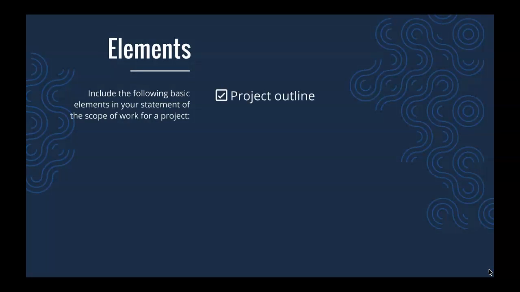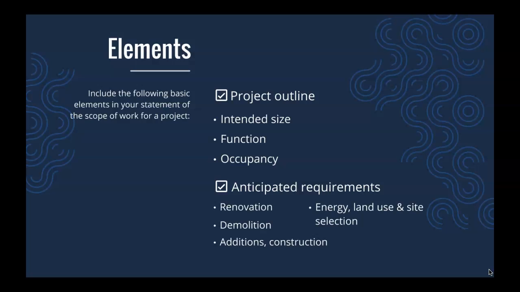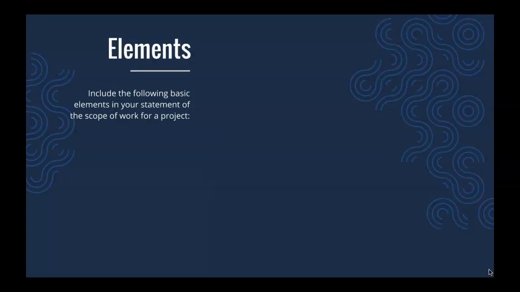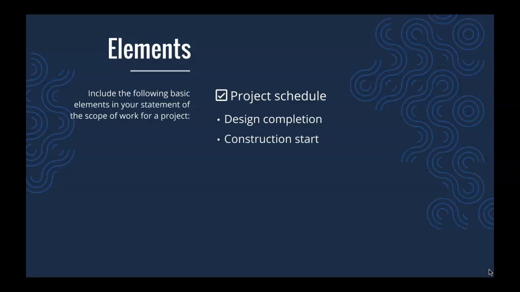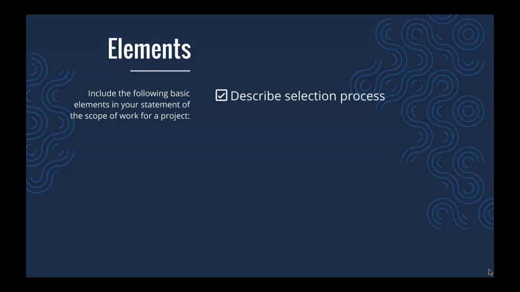A project outline, as well as the intended size, function, occupancy, and other general anticipated requirements such as renovation, demolition, additions, new construction, and energy and land use, and site selection considerations should be included. Provide the anticipated schedule, including completion of design work, beginning of construction, and planned project completion date. Describe the selection process, including involvement of any of the groups mentioned previously.